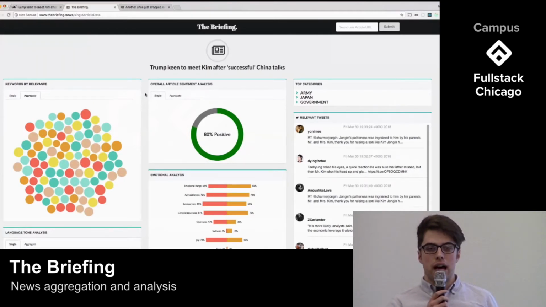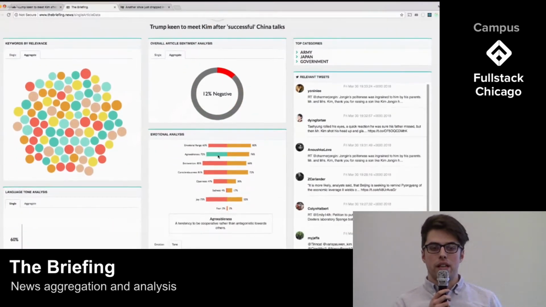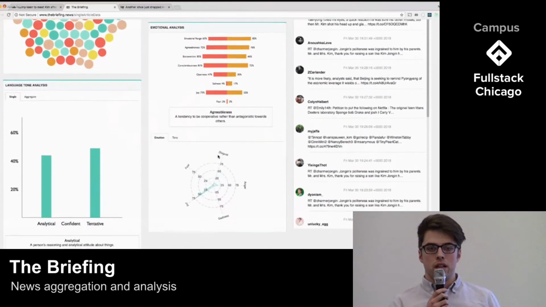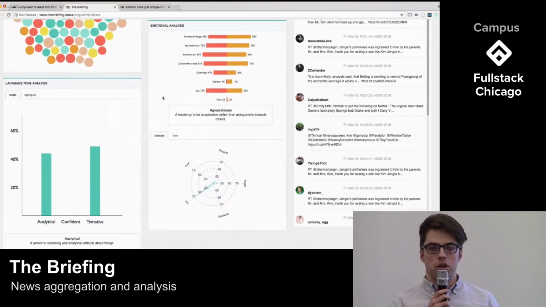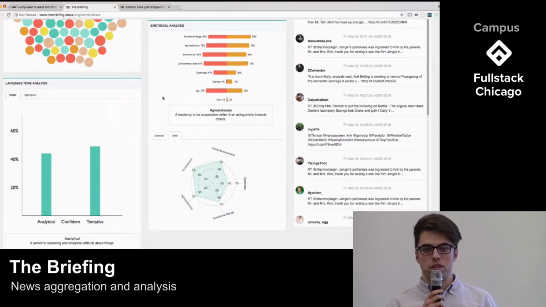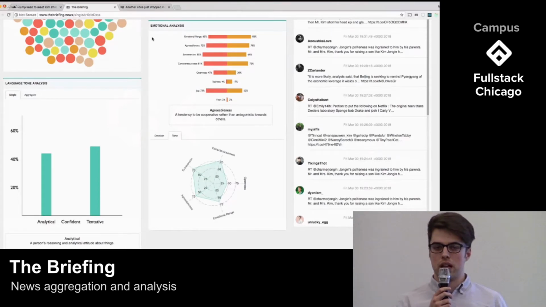To the right of that chart, you see the overall sentiment analysis. This reflects not only the content of the article, but the writing style. If you click on the Aggregate tab for this chart, you'll see the average sentiment for all of the related articles. Beneath that, we have a more in-depth emotional analysis. The bars on the left correspond to the dominant emotions of your chosen article, while the bars on the right correspond to the dominant emotions of all related articles. These emotions can be a lot to understand as a user, so we added some tooltips to help better explain these variables. And I'll hand it off to Charley, who will walk us through some more of the functionality of the app.